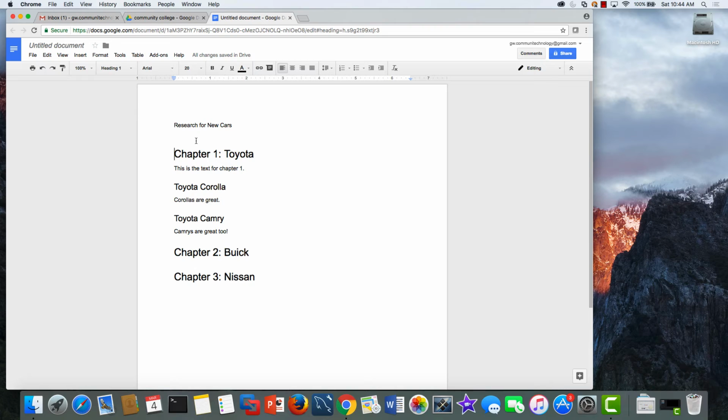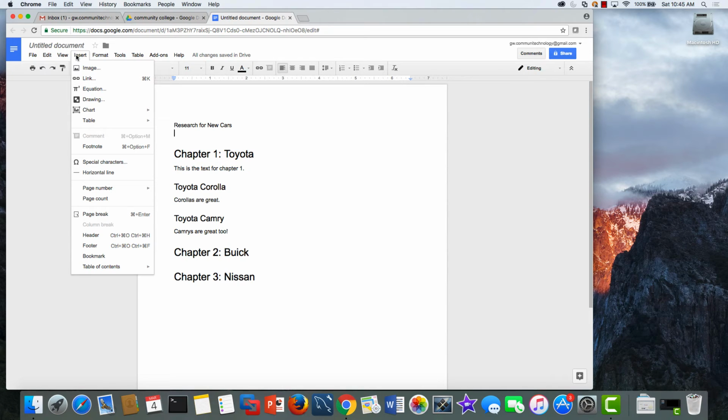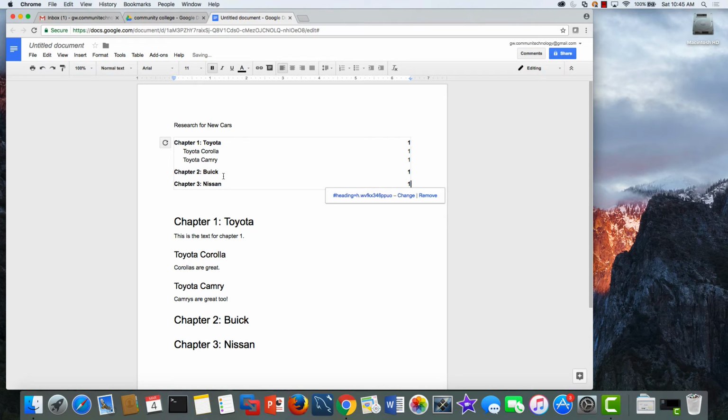If you were going to create a table of contents, let's see, insert table of contents down here at the bottom, and we'll select this style here. So click on that. And now it's taking this heading 1 text, and this heading 2 text, and it's organizing this stuff.